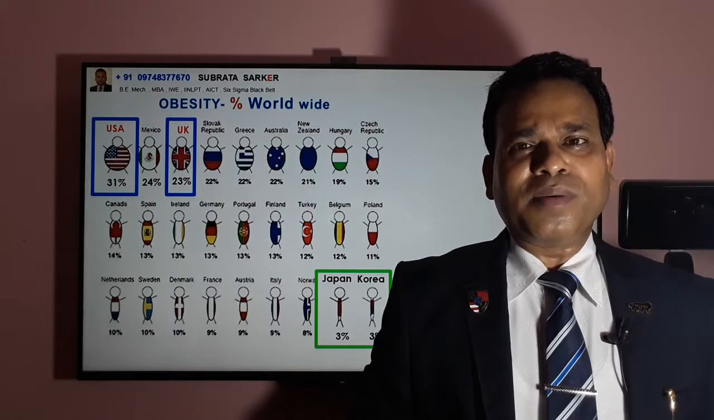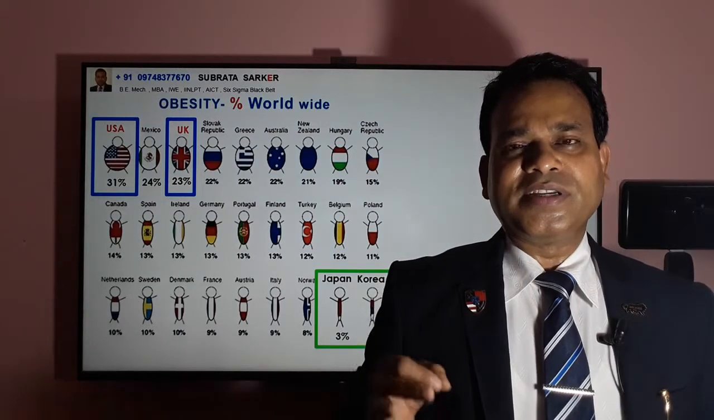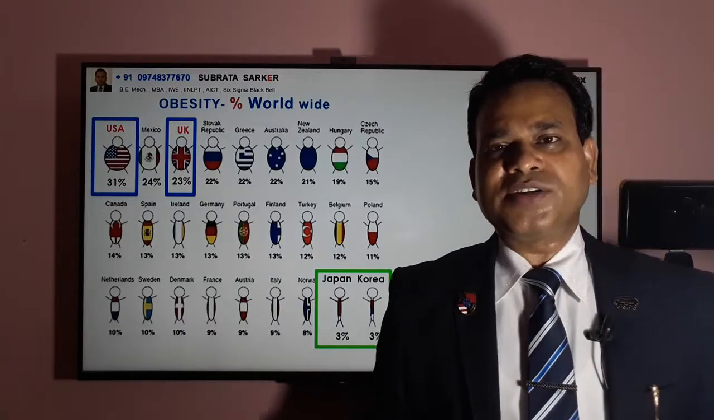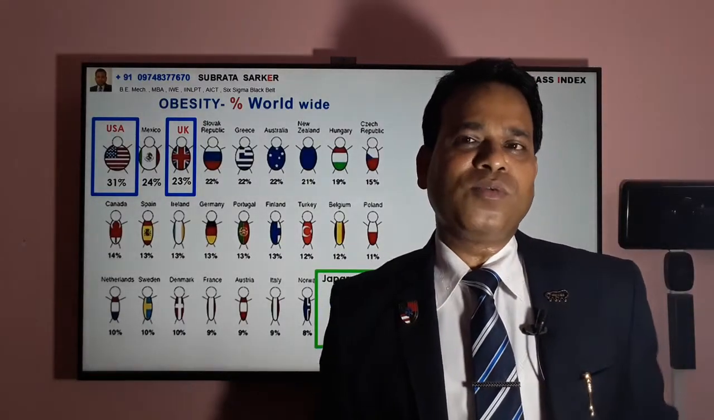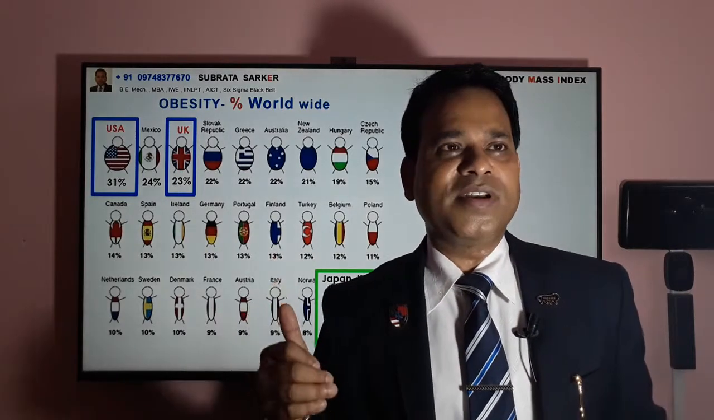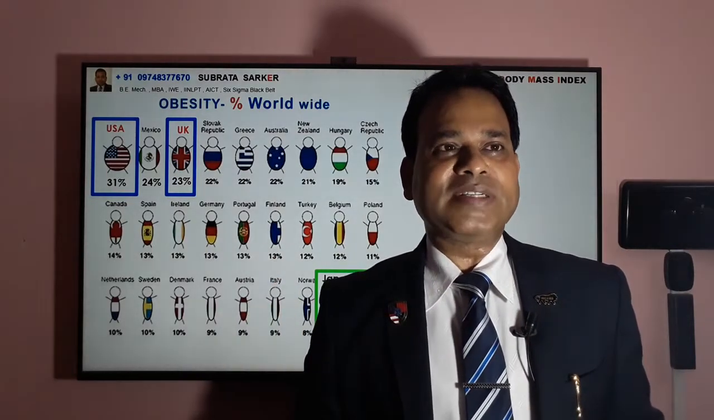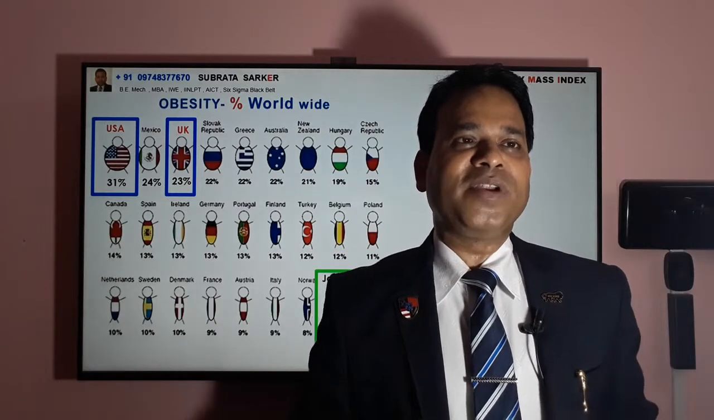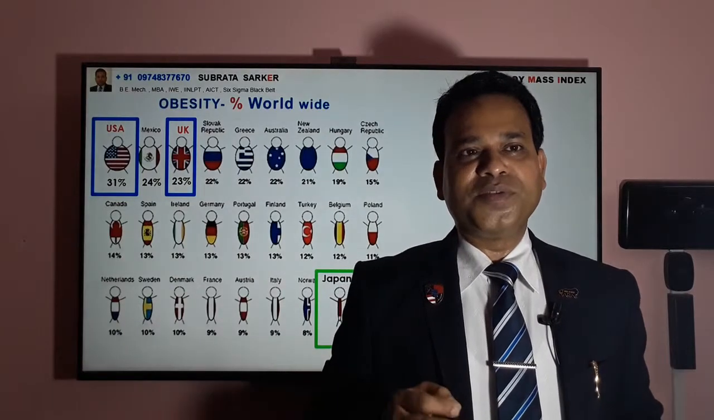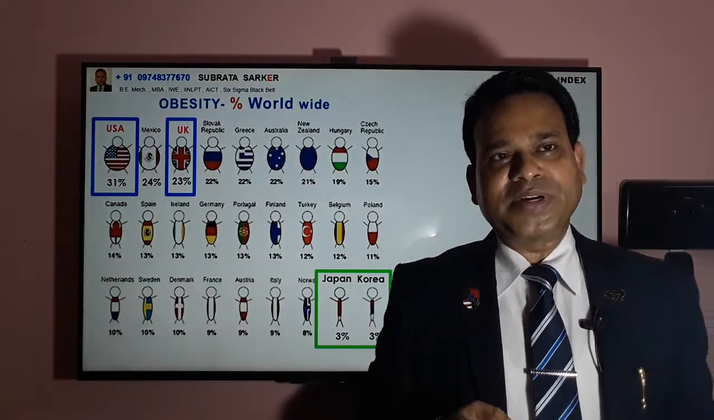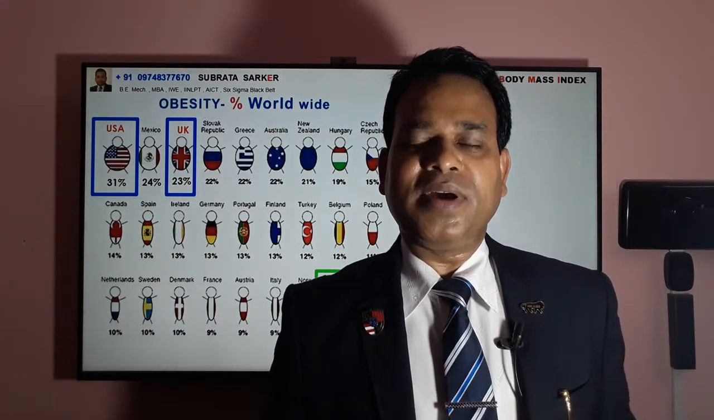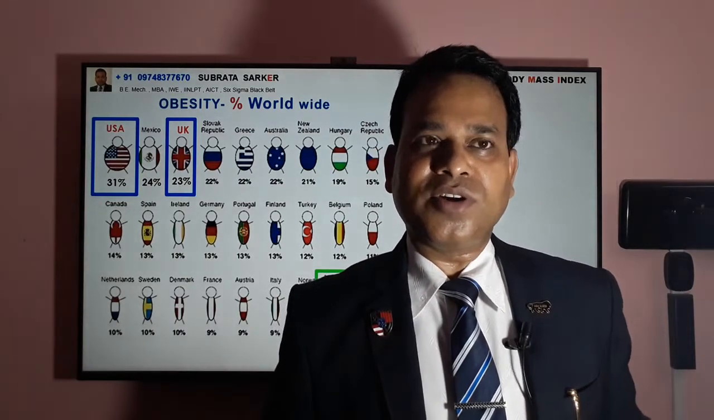And this overweight problem is not only in India. It is a problem in all countries, and it is more in the developed countries, where people have less physical work, and a lot of mechanization and automation are there. You can see in this picture, number one is US. In US, 31% of people are overweight, and UK is in third position, 23%. But there are also developed countries, like Japan and Korea, where only 3% of people have obesity.